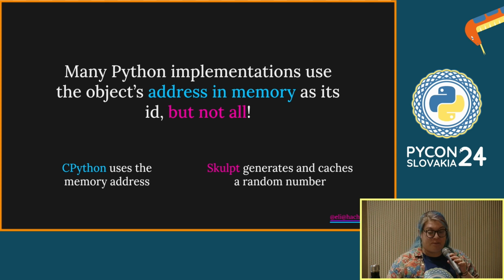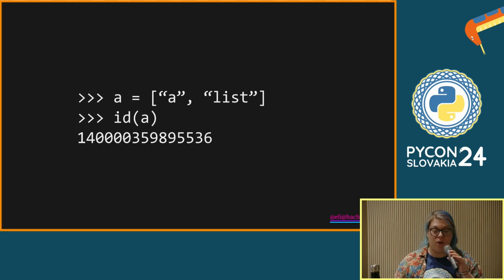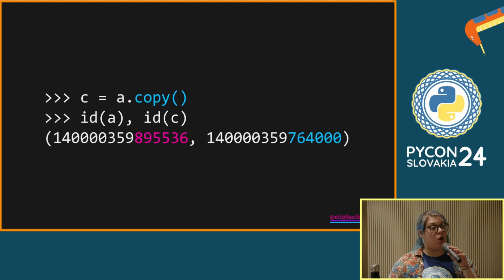So where do we use ID? Well, we can look at the IDs of some objects. If we go back and make a list, we can call this. And this is in CPython. You can tell because it might look more familiar to any C programmers if it was in hexadecimal. This is just an address in memory. If we do the thing we've done before, and say B is equal to A, and look at the IDs of each of these, we can see they're the same. They're the same object in memory because they live at the same place. They have the same ID. And if we say C is a copy of A using that list copy method, they're different now. That's a different object in memory because they have different IDs.